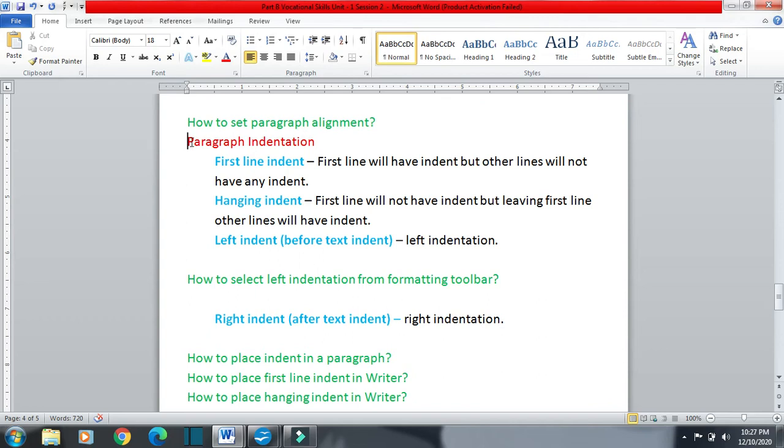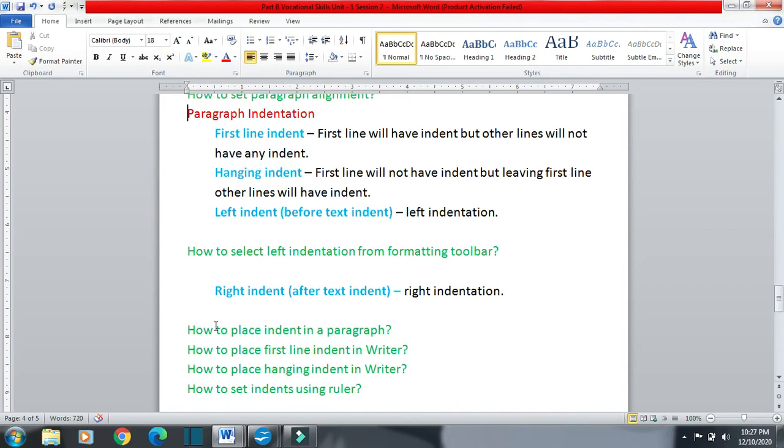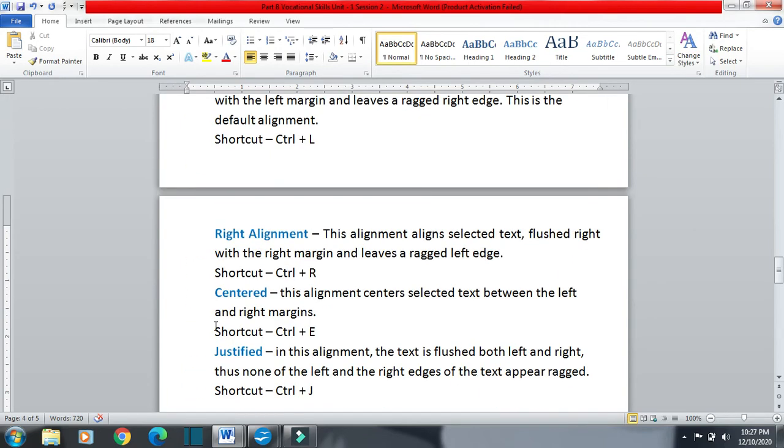Positive indent, meaning increase indent, will increase the distance between the margin and the word. But if we go for negative indent, meaning decrease indent, you can see the distance between the paragraph changes. Right now there is no space left, that is why it is not going, but somewhere we can do this.